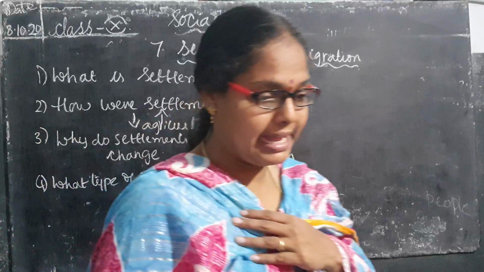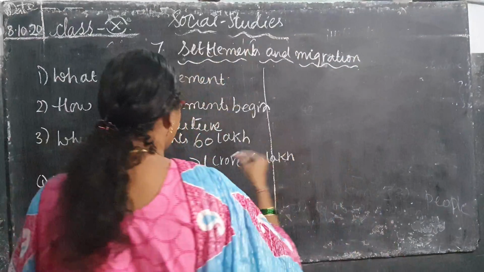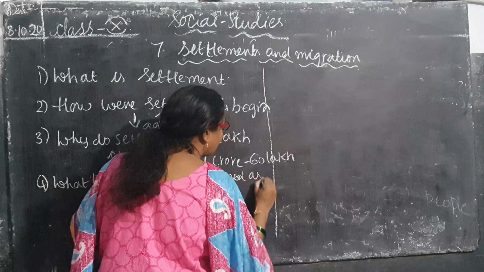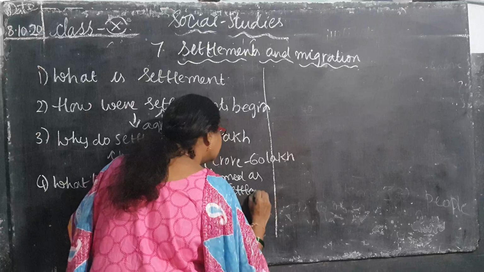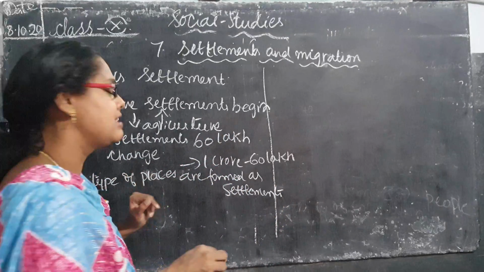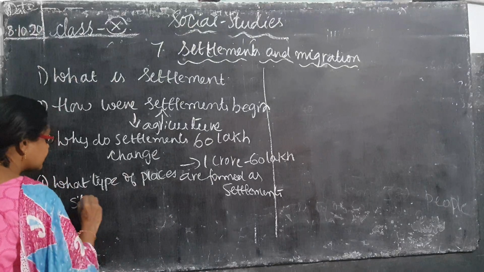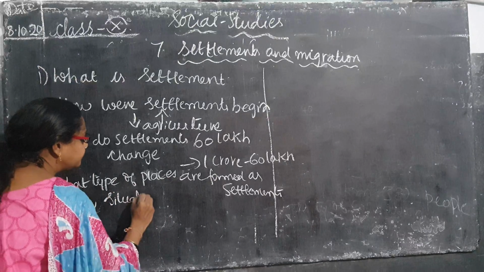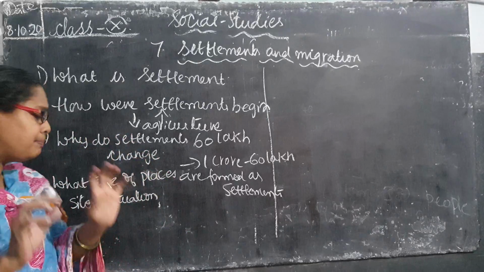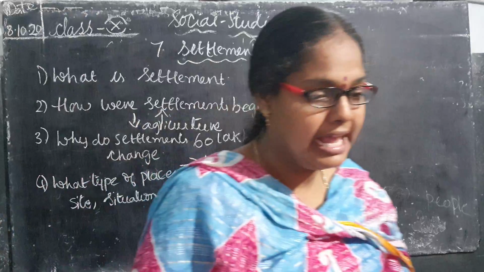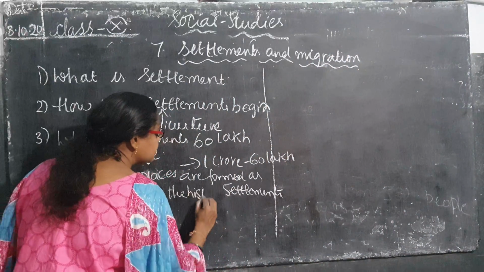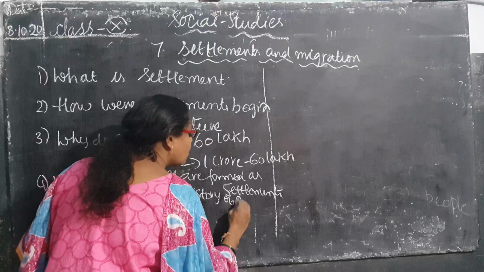What type of places are formed as settlements? First example: site and situation. Why are people settling in a particular place? Because of three reasons: site, situation, and the history of the place.